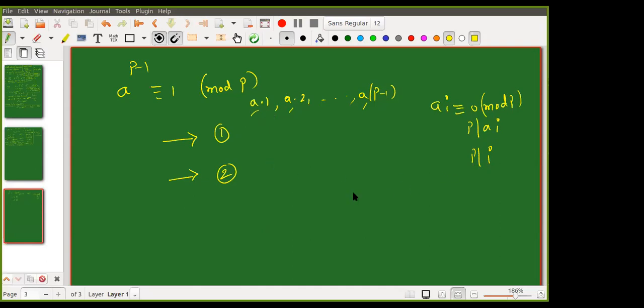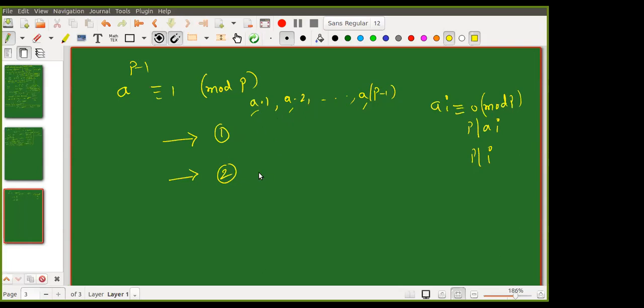And the second step, what did we do? In the first step, these are p minus 1 numbers, and none of them gives remainder 0. In the second step, no two of them are congruent modulo p.